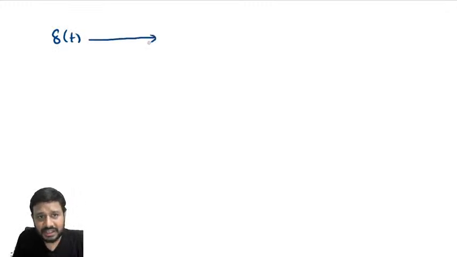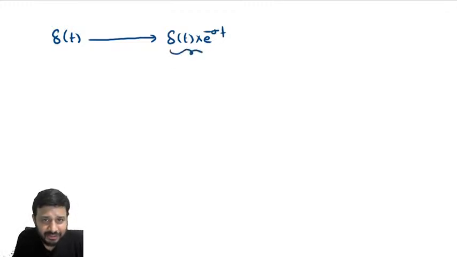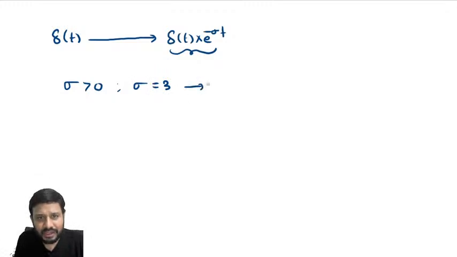Look here. Before coming to Laplace transform, our del of t is del of t only. After coming to Laplace transform, this del of t gets multiplied with e power minus sigma t. Now we have to check the values of sigma for which this expression del of t e power minus sigma t converges. I'll take a value of sigma greater than 0. Sigma is equal to 3, so this becomes del of t e power minus 3t.